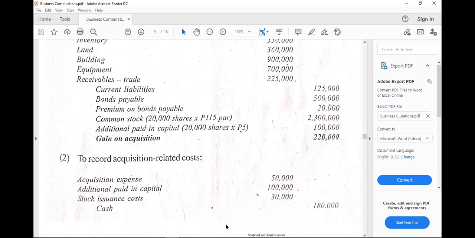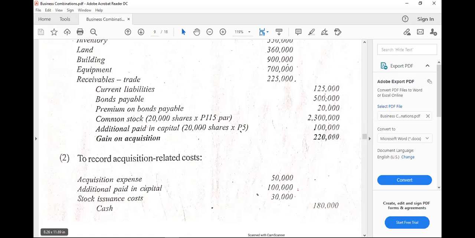All right. What about for acquisition related costs? Here it is. For our acquisition expense, we have 50,000, same. Our APIC is only at 100,000 in this case. So that's why we have to apply it first to that for our 130,000 amount of our stock issuance cost, and the excess should be expensed immediately.